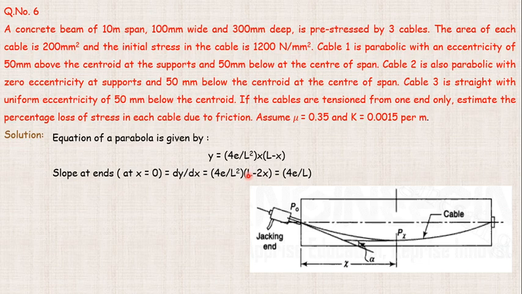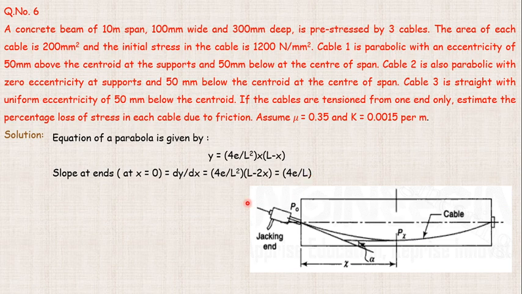So L is nowhere we are going to consider. So 4e by L square divided by L will be there. So one L gets cancelled because of the denominator L we are going to consider here. This part, the differentiation, we are going to consider. That time we will be remaining only with the 4e by L.